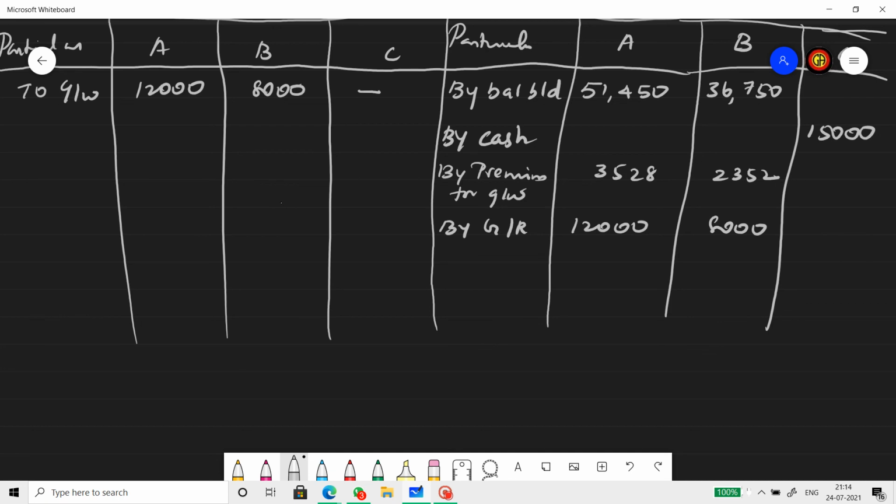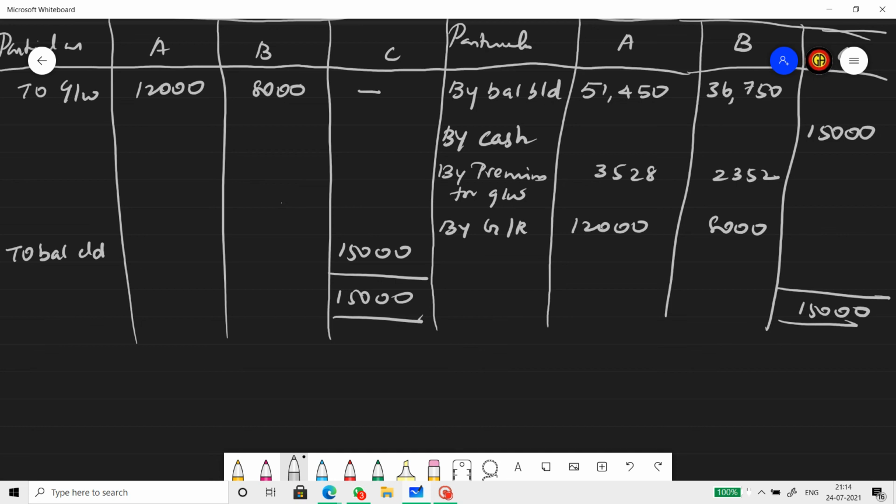Let us balance the accounts. So C's capital account has 15,000 on the credit side and nothing on the debit side. So the balance carried down for C will be 15,000. Now let us find for A and B. Get the total for A, get the total for B, and let's get the balancing figure.